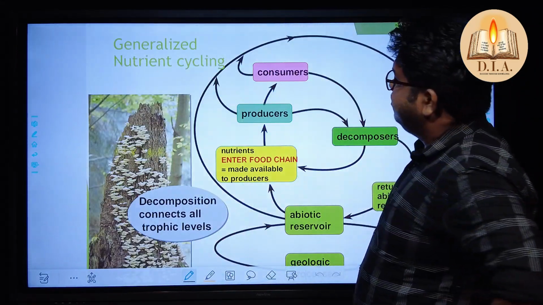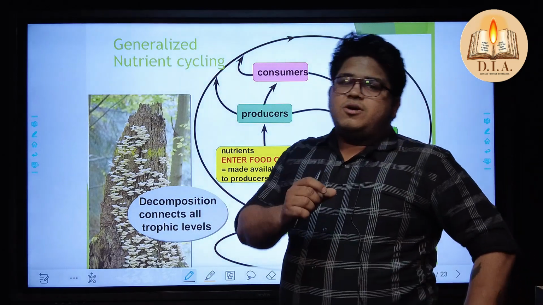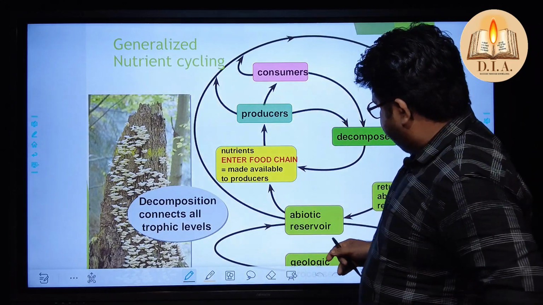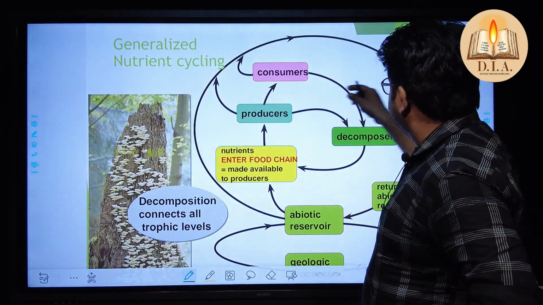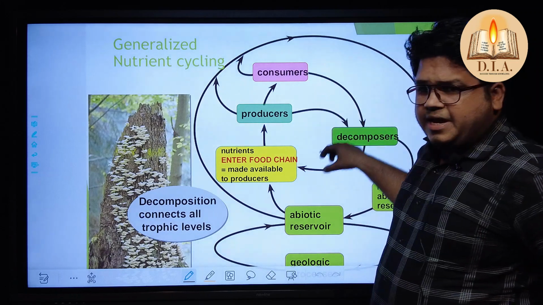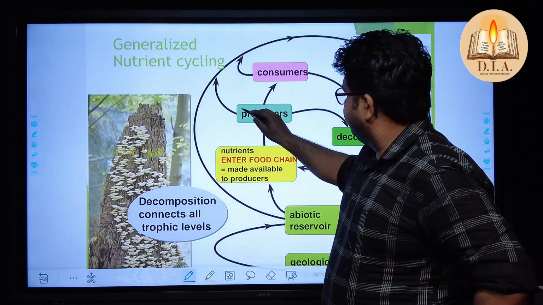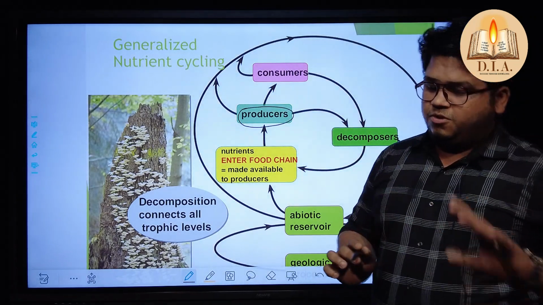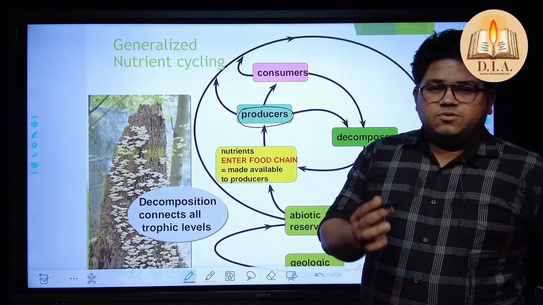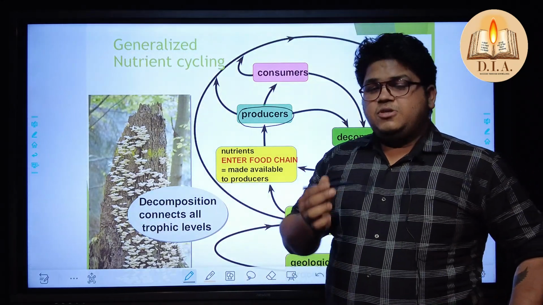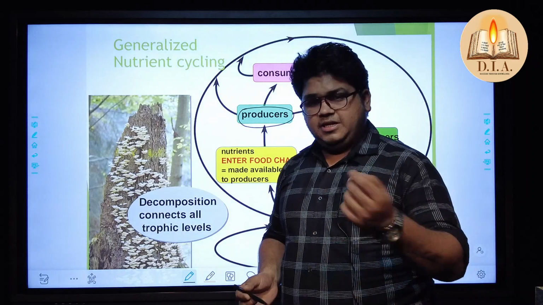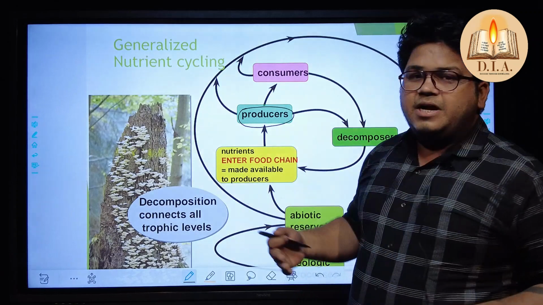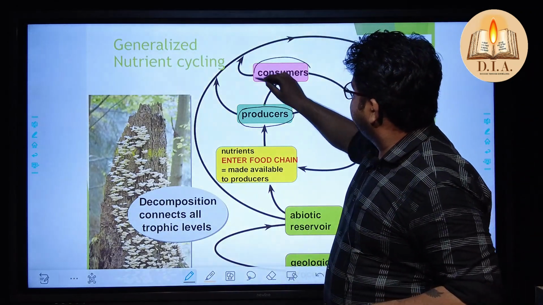Now let me clear something for you. When we talk about generalized nutrient cycling, I have pasted some good photographs here, and some pointers as well. Look at the producer. If you are thinking the producers are only the farmers, no. Producers are those primary producers which you always see in gardens, at the grassroots level. These grasses are eaten by some kinds of animals, and those are known as consumers.